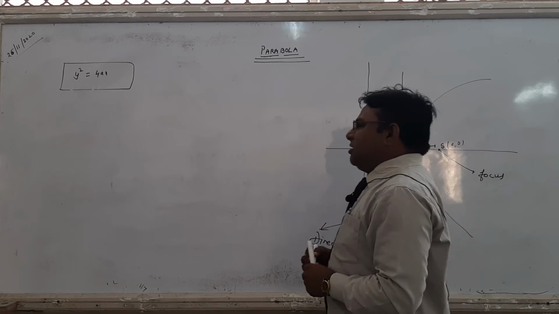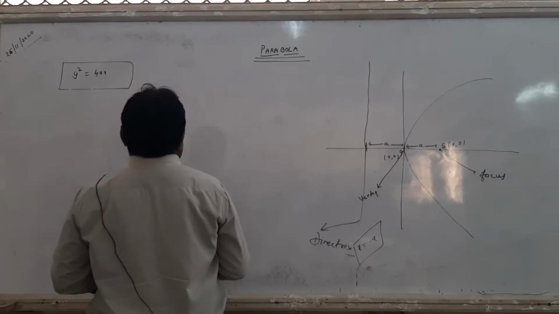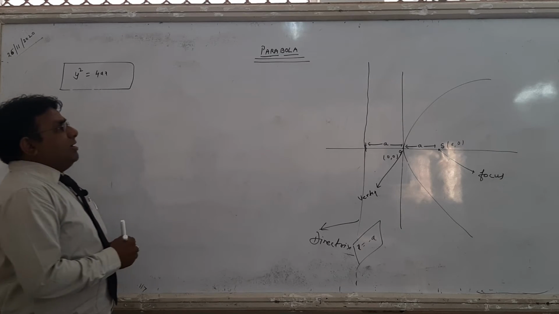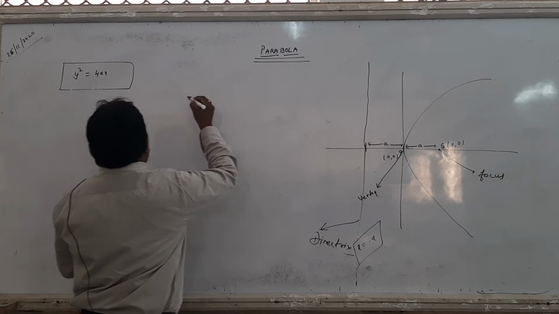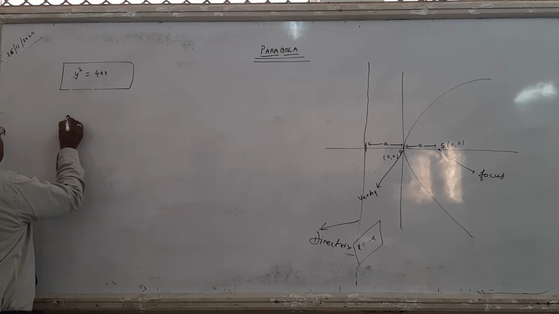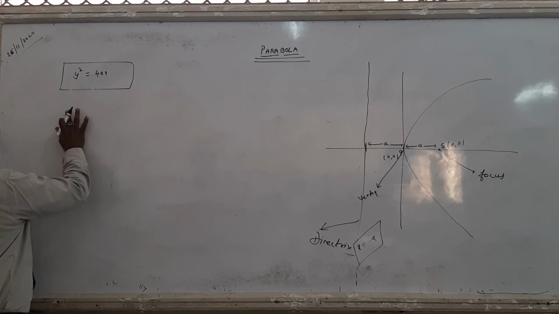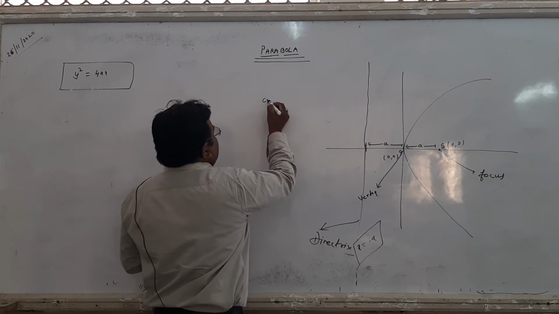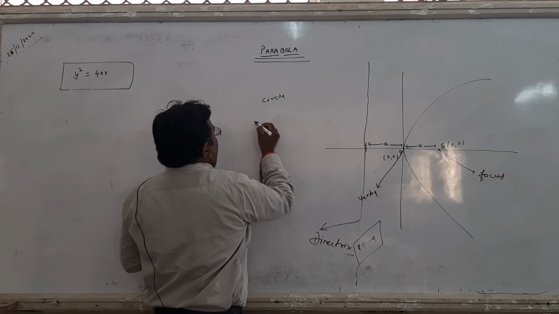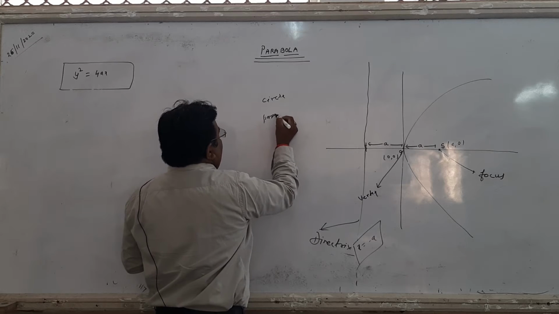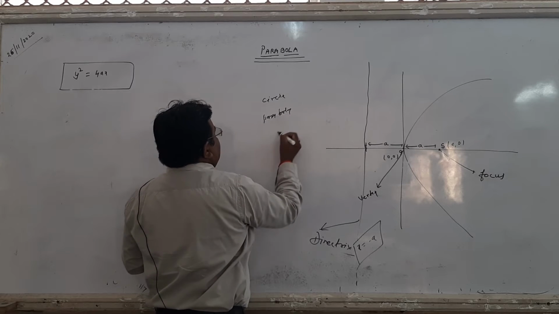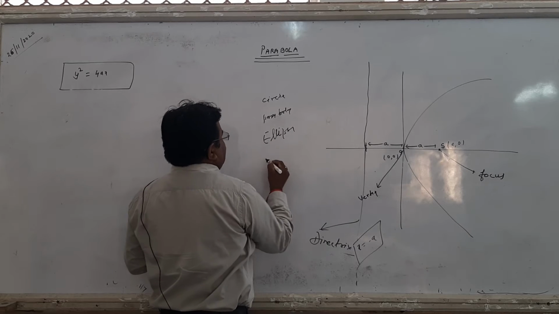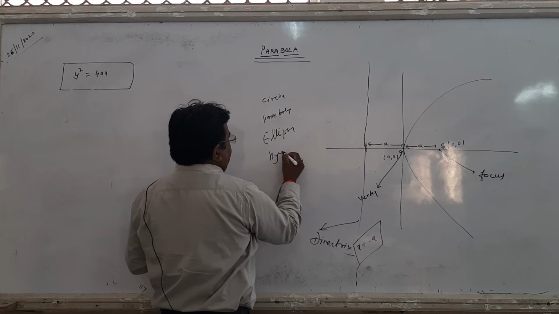Students, circle, parabola, ellipse and hyperbola are the four shapes of the conic section in this chapter, and it totally depends on eccentricity. And you know students, eccentricity is a constant value. What is the eccentricity of a circle? Of a parabola? Of an ellipse? And of a hyperbola?